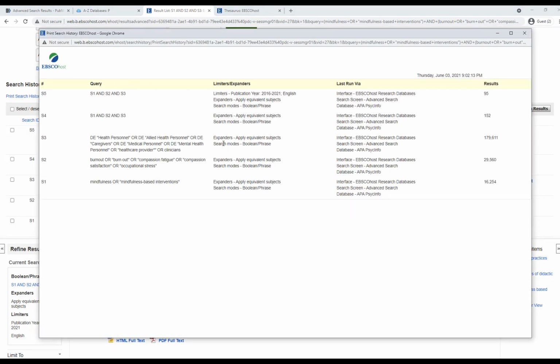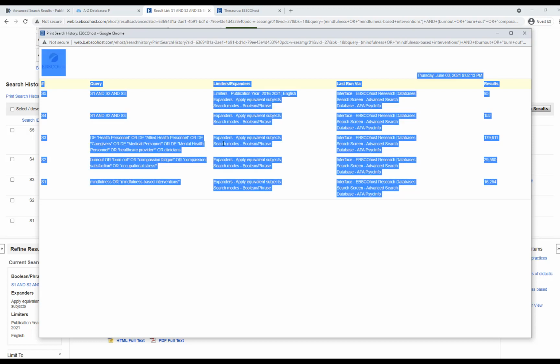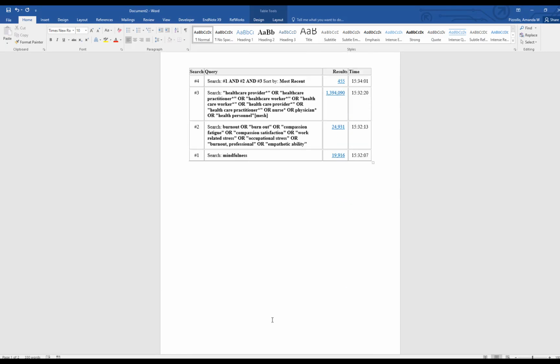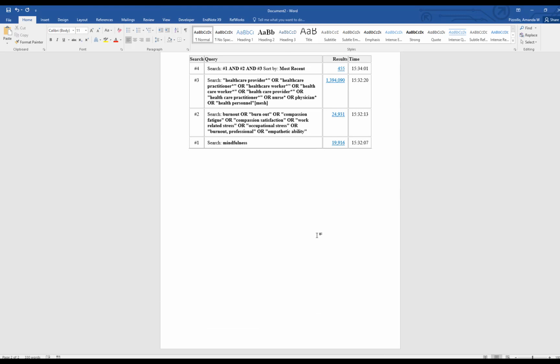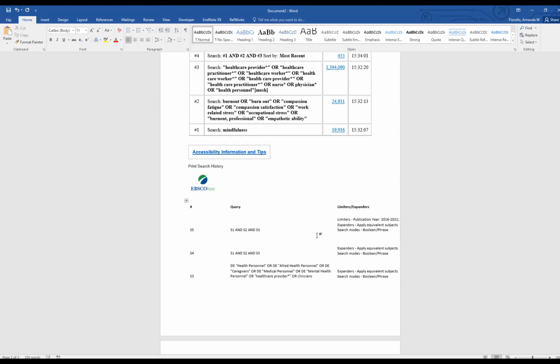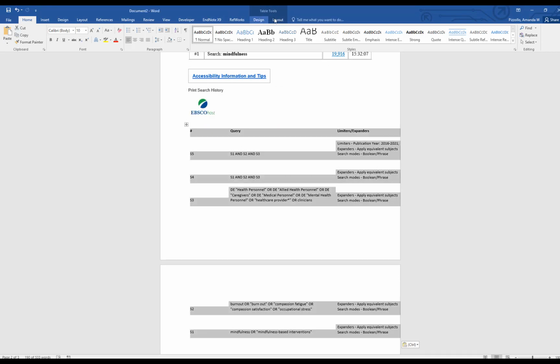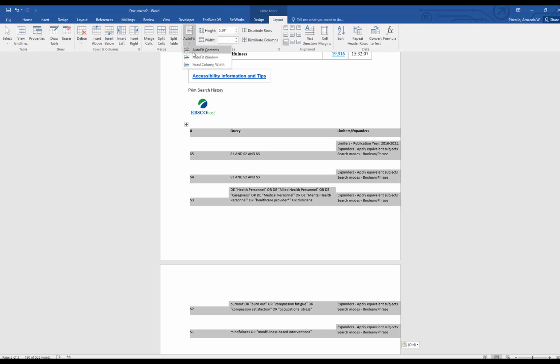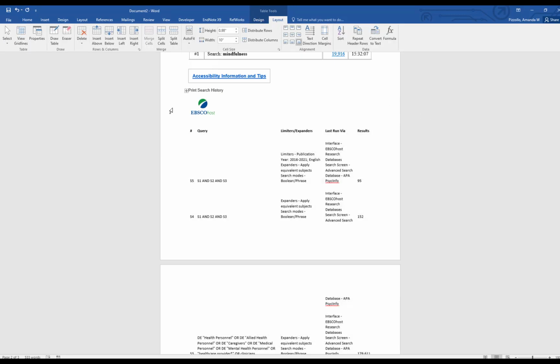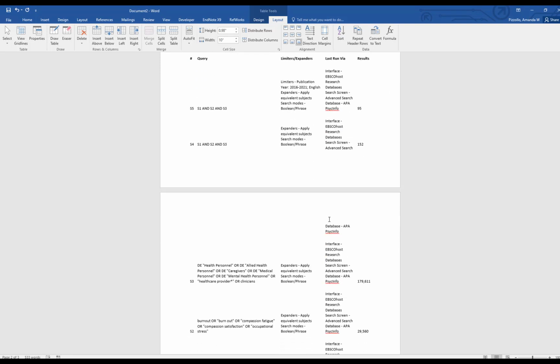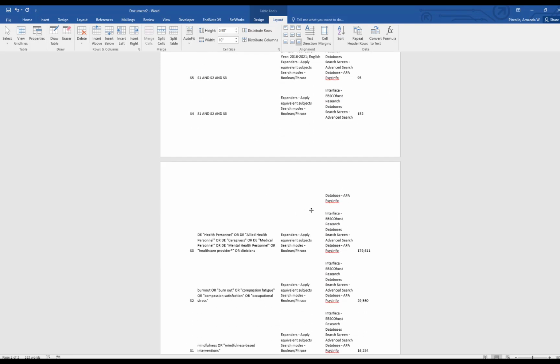I can highlight this whole table, or I can just click Control A or Command A if you're on a Mac. I'm going to copy this, and now I'm going to paste this table below where I had pasted my PubMed search history into my Word document. I'll click on the whole table again here. There we go. Go to Layout, Autofit Contents so that I can actually read the table. And then I can adjust, add borders, that kind of thing as needed, and save this file again so that I have that search history documented too.